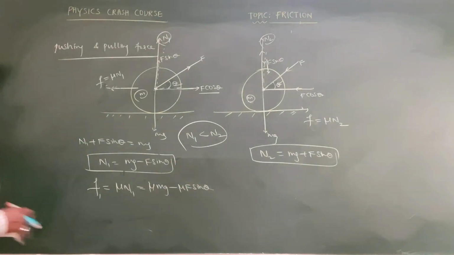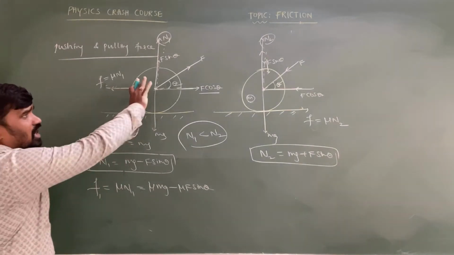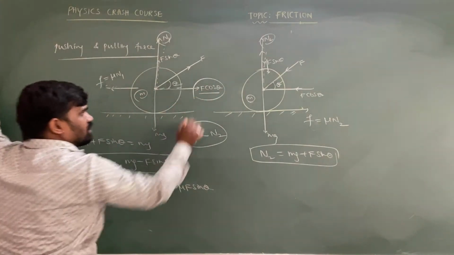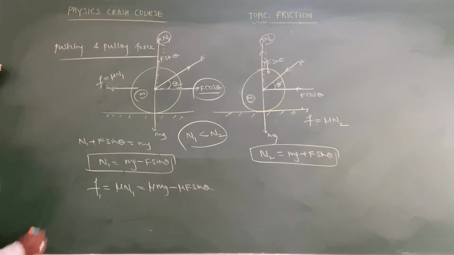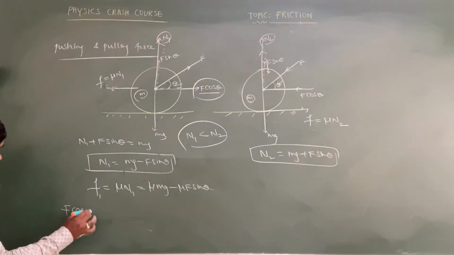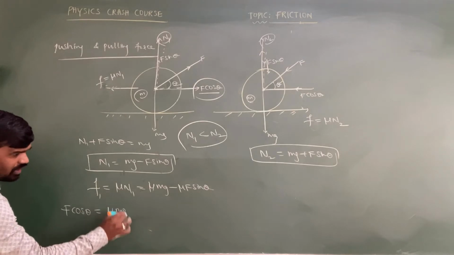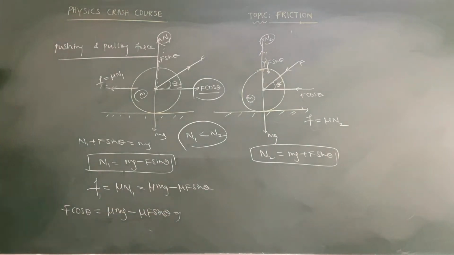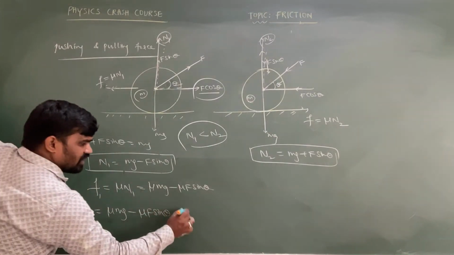Let us consider a situation that the roller is just about to slide. Just start to slide means applied force must be equal to limiting friction. The applied force value is F cos theta equal to mu mg minus mu F sin theta. Take the like terms to one side; this minus, when it comes to this side, becomes plus, so that we can take F as common.